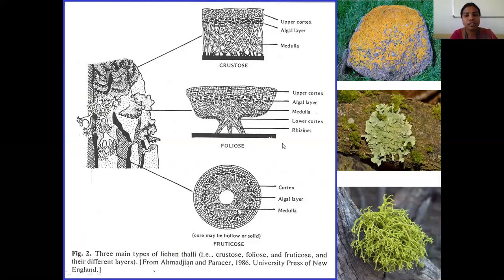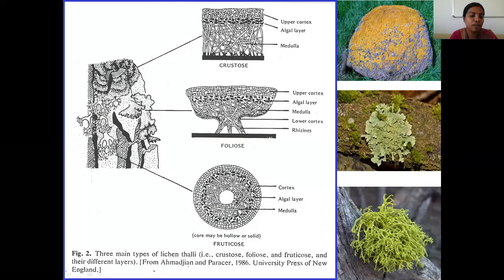Then the second one, the foliose lichen. Foliose lichen is a highly lobed structure. It has an upper cortex and lower cortex, which is made up of profusely branched fungal partner. In between it has the medullary region where the algal members are trapped inside the hyphae, and it has rhizines also.